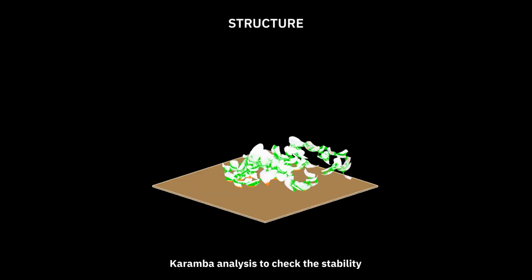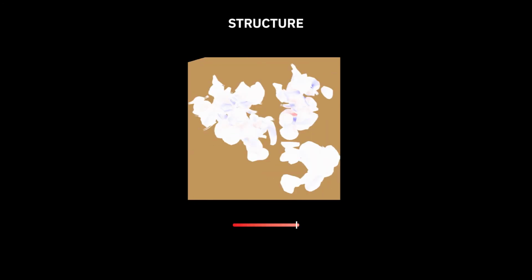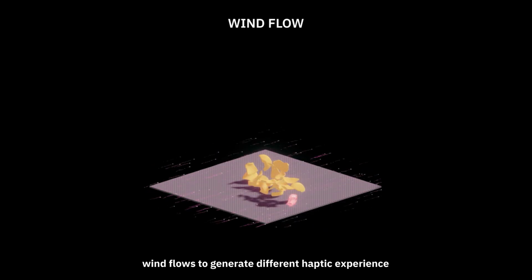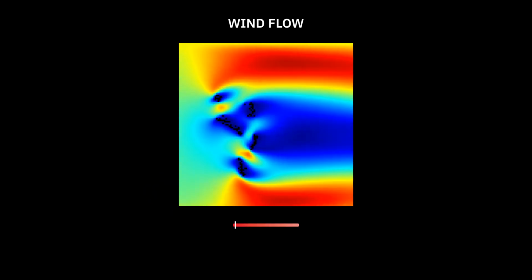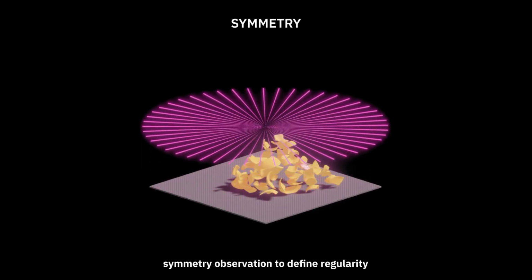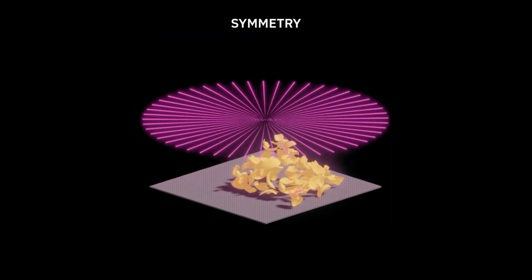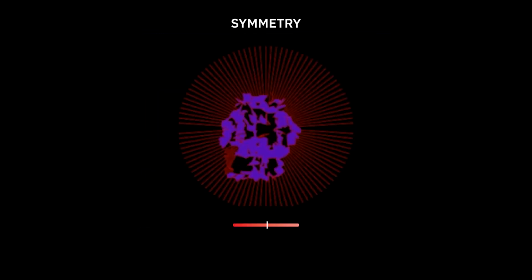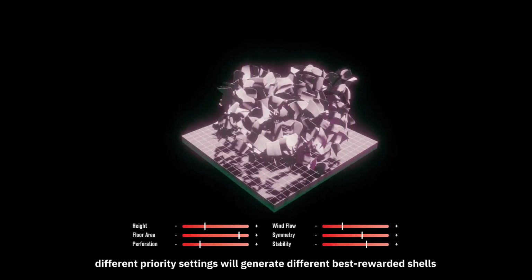Column-bar analysis to check the stability as a way to find new patterns of structures and optimize. Wind flows to generate different haptic experience. Symmetry observation to define regularity. Different priority settings will generate different best rewarded shells.